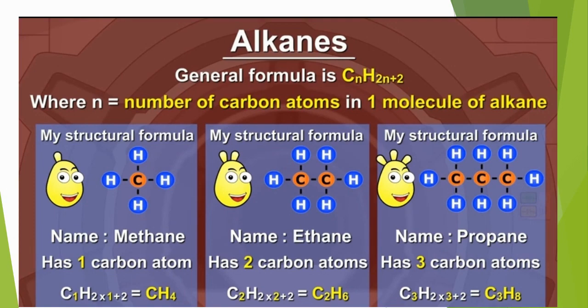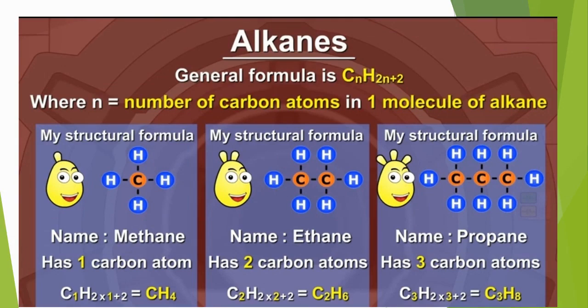The carbon atoms are 2 in number. Place these 2 carbon atoms in a straight chain and complete the tetravalency 1, 2, 3, 4. And place hydrogen atoms with this, and like this we can draw the structural formula. Next one is propane. Prop means 3 carbon atoms and ane means member of alkane, and this is the suffix we use.